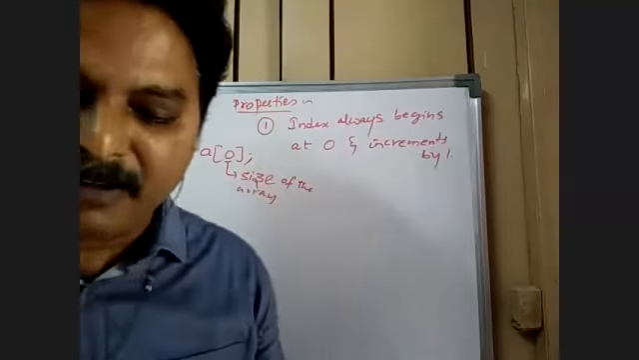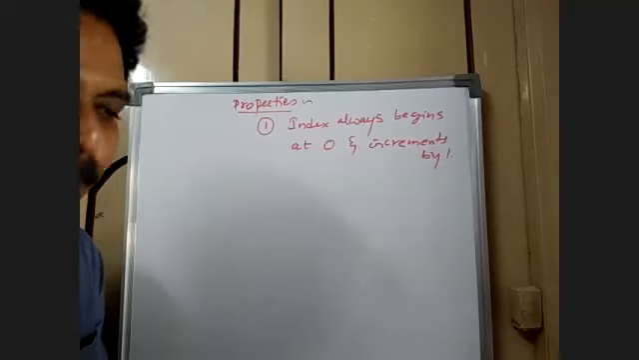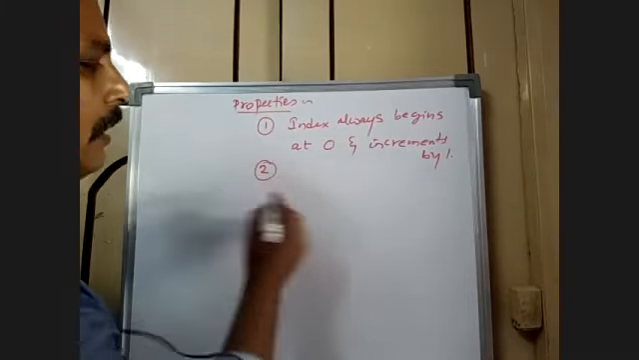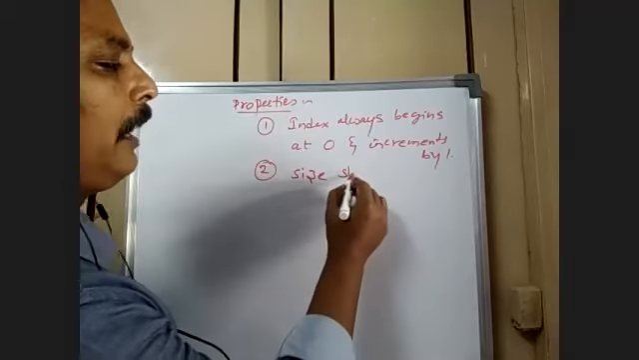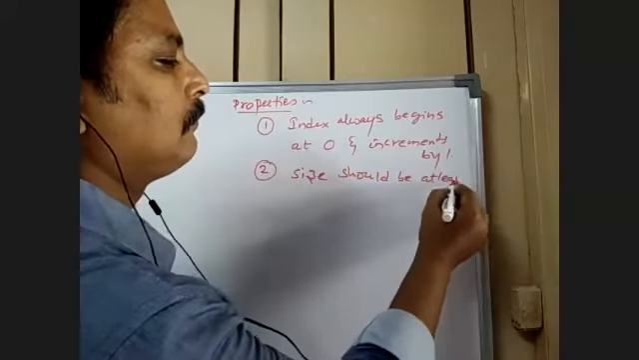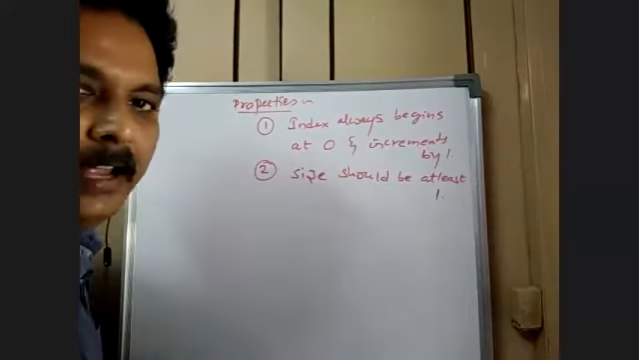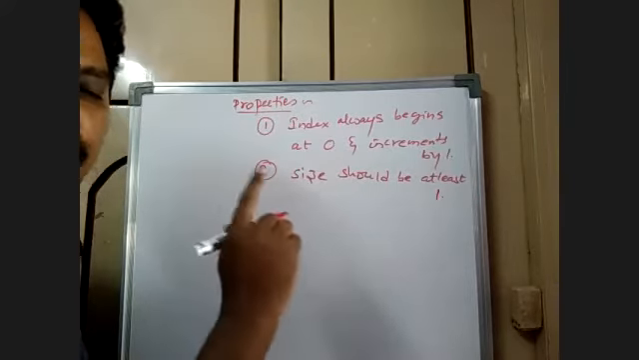So it can never be 0. Please remember the point I would like to convey: the size should be at least 1. Without 1, at least the size should be 1.